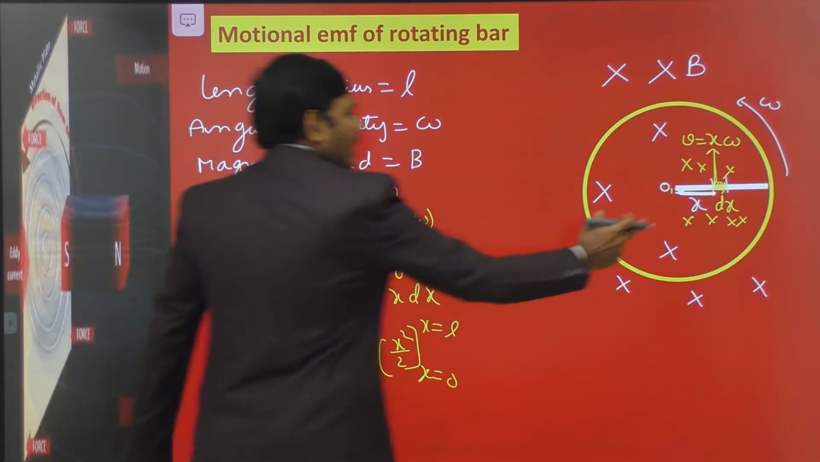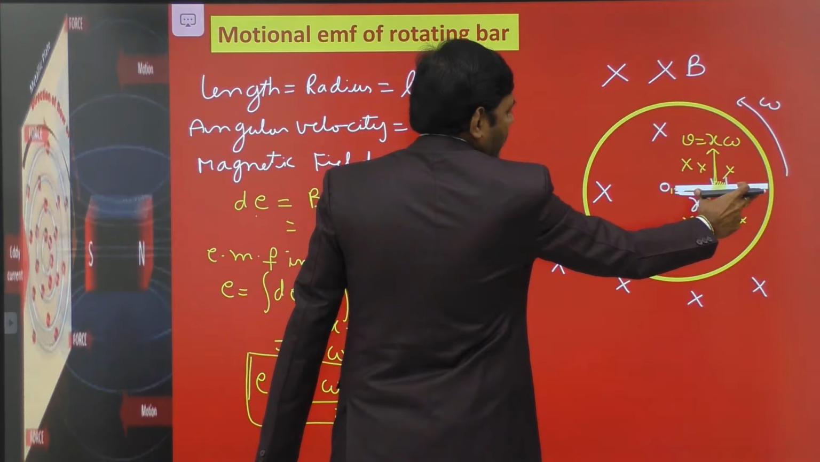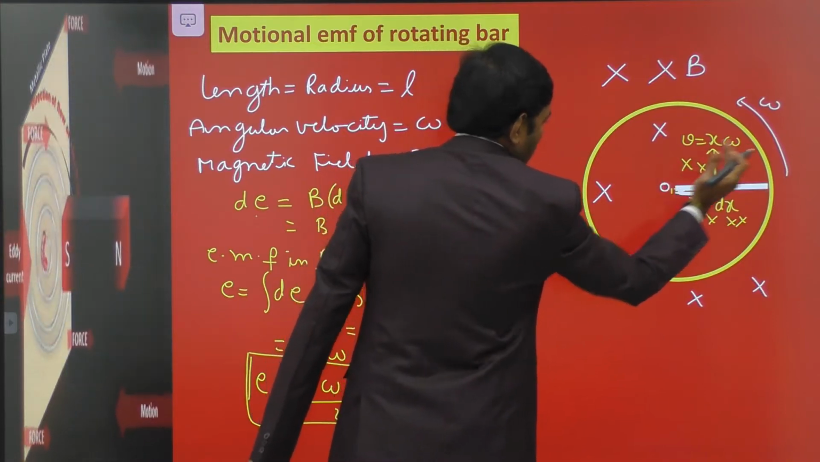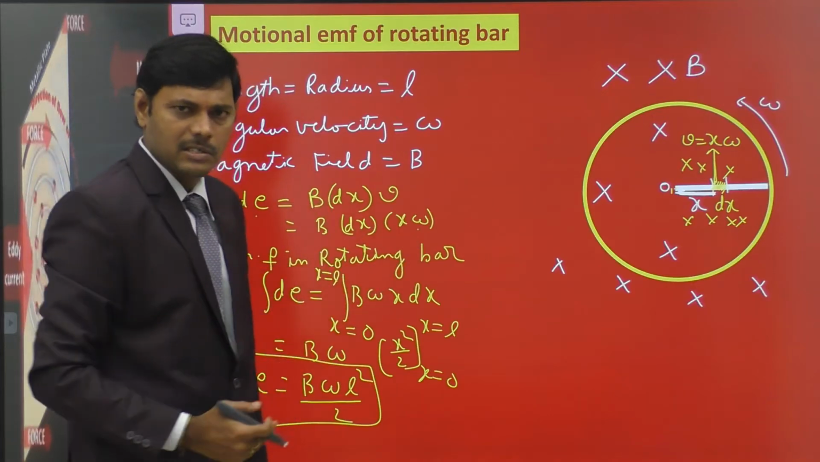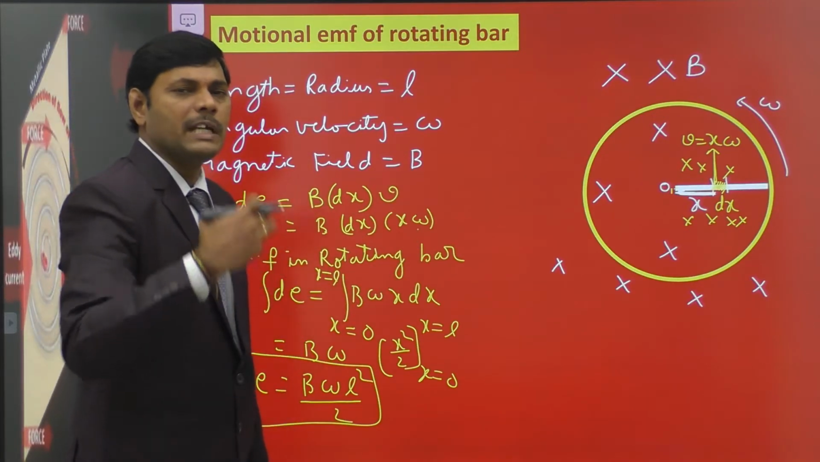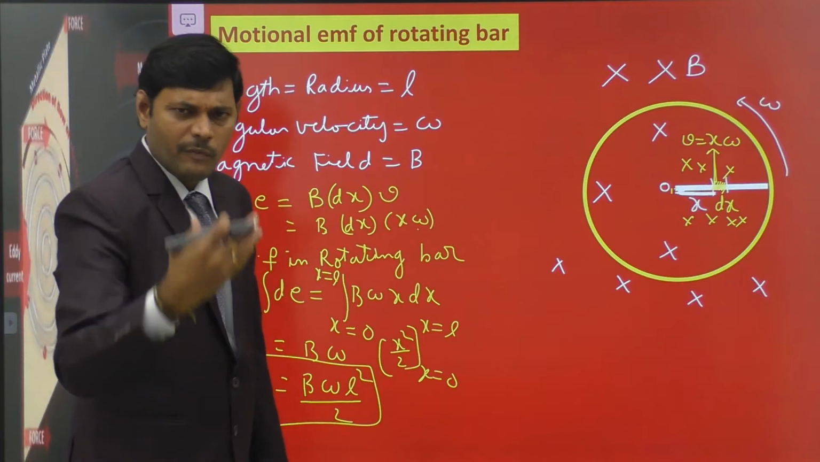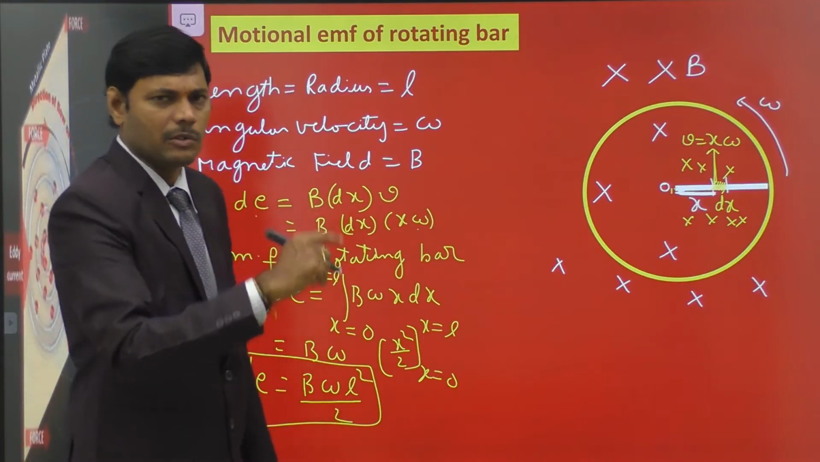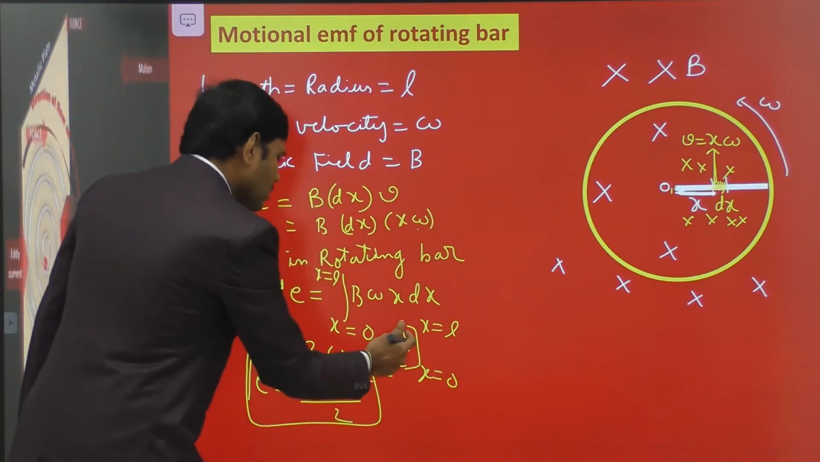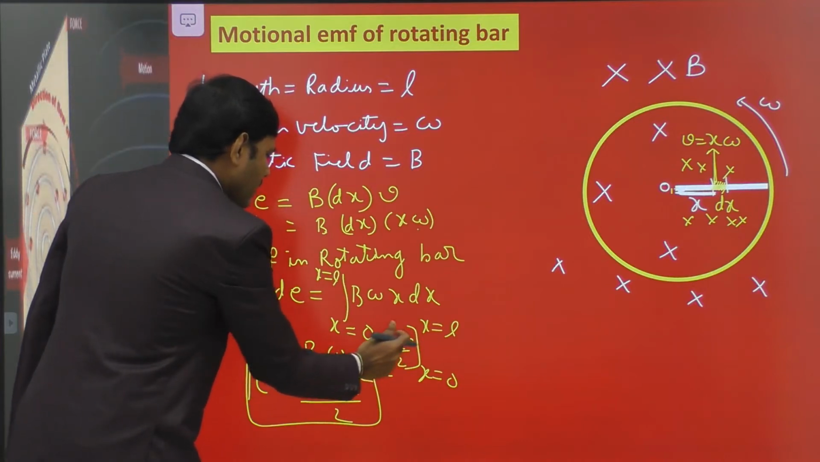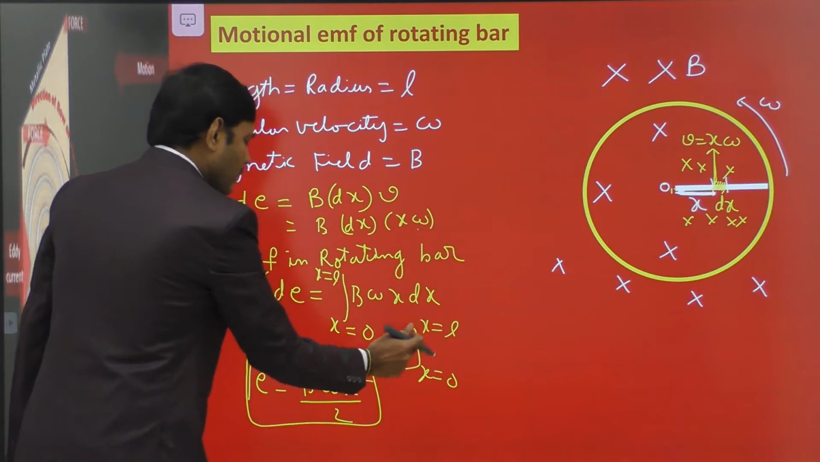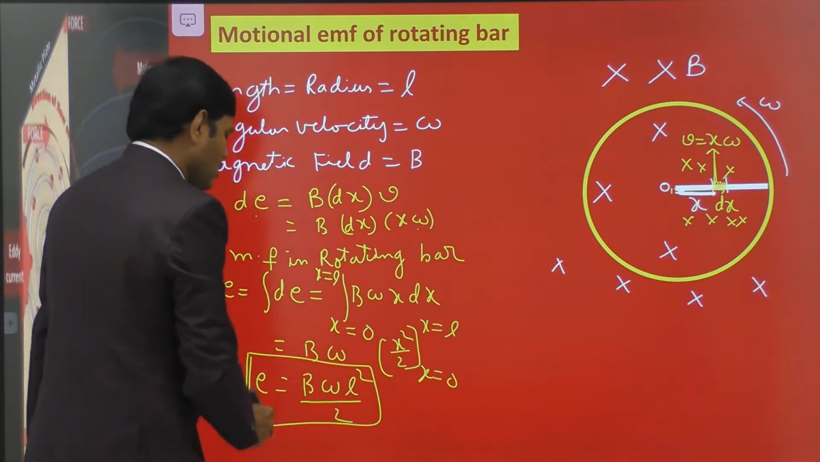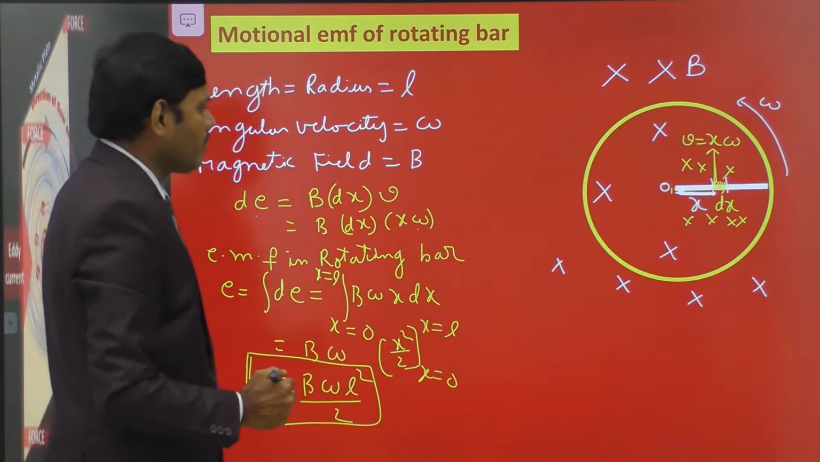Substituting the limits to get the total EMF of the rotating bar, the limits change from x equal to 0 to x equal to L. The first end is at x equal to 0, the second end is at x equal to L. By using integration between these two limits, we find the motional EMF of the total rotating bar. So that is B omega x square by 2, with x from 0 to L, that is L square minus 0 by 2. Therefore, the EMF induced in the rotating bar is B omega L square by 2.